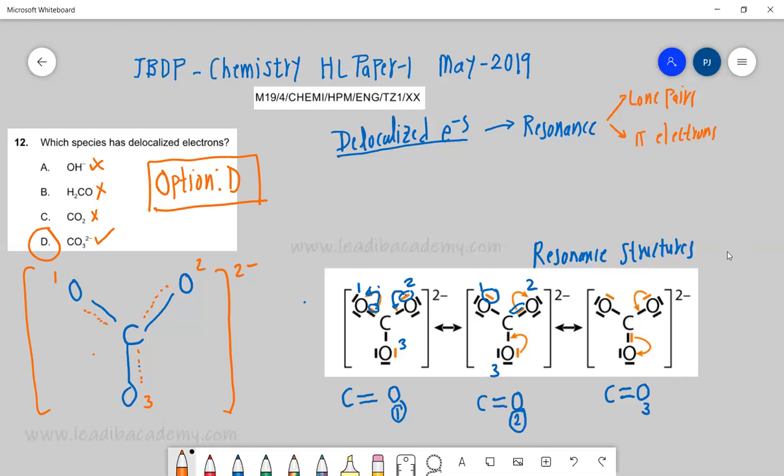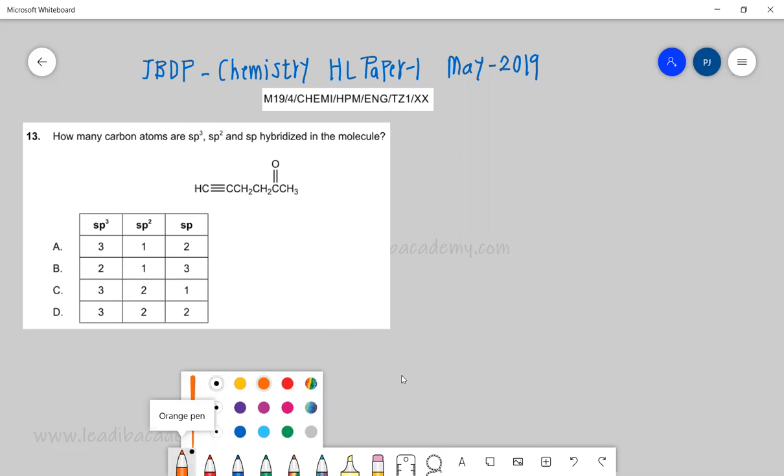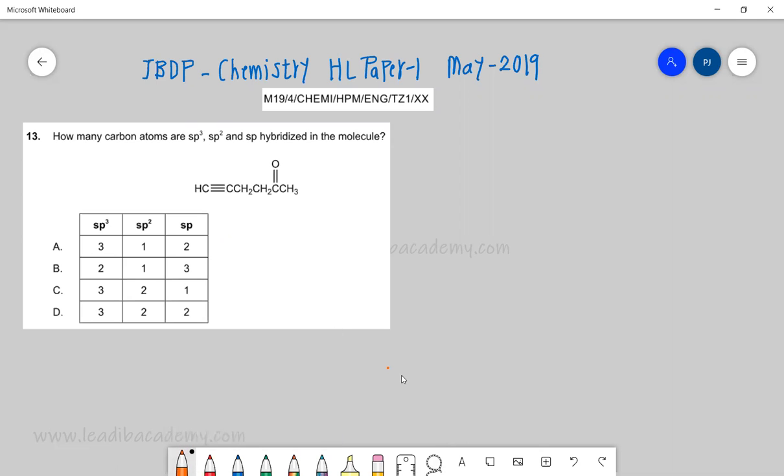So let's look into the next question, this interesting question number 13. How many carbon atoms are sp3, sp2, and sp hybridized? What is the concept? You can do it with a very simple technique.